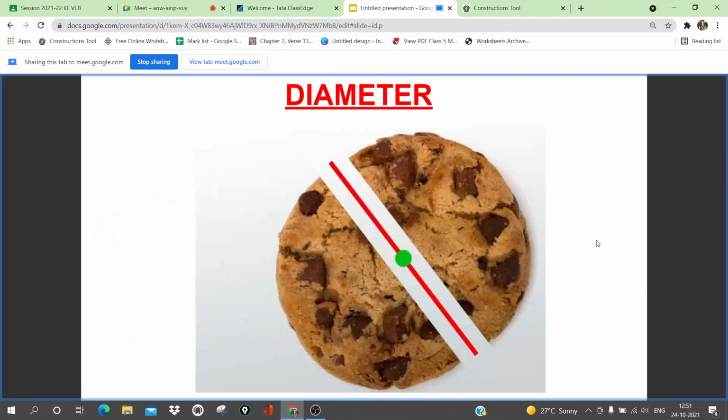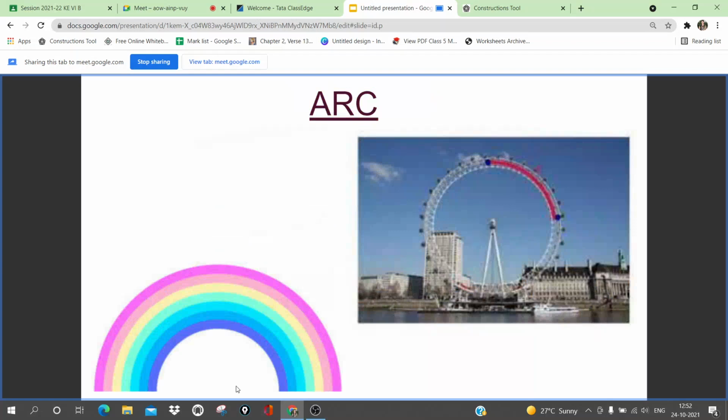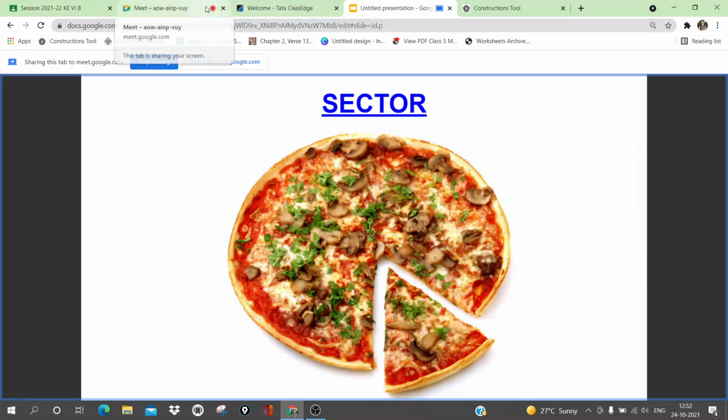Next is diameter. What is the meaning of diameter? I told you that it passes through the center. So if I'm breaking the cookie from exactly the center, that line segment is called the diameter of the circle. Next is arc. So here you can see a rainbow. If you complete this arc, you will get a circle. In this one also, this red color part of a circle, or part of a circumference, is called an arc. Next is sector, pizza. Here you can see the part which I have taken. It is called a sector of the circle.